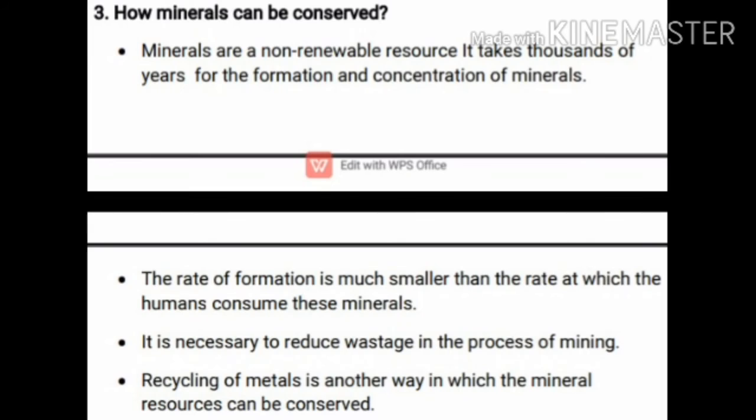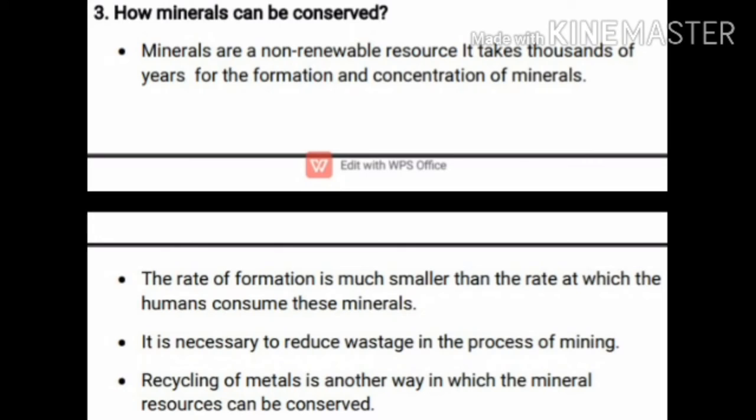How can minerals be conserved, children? First, minerals are non-renewable resources. It takes more than 1000 years for the formation and concentration of minerals. Second, the rate of formation is much smaller than the rate at which humans consume these minerals.